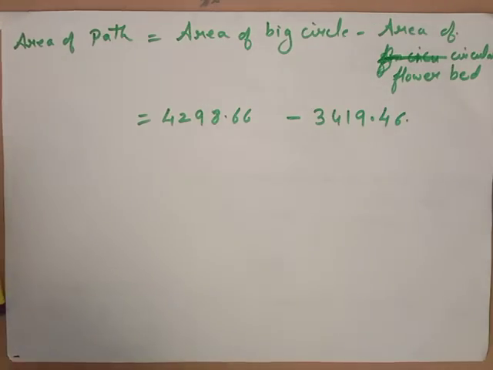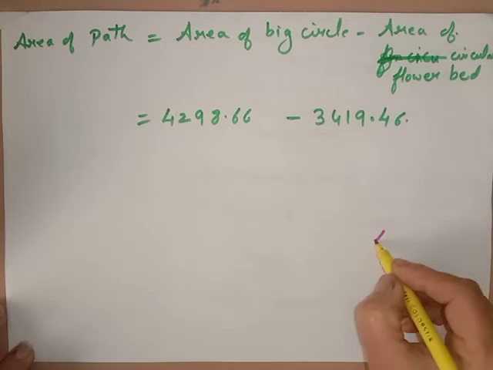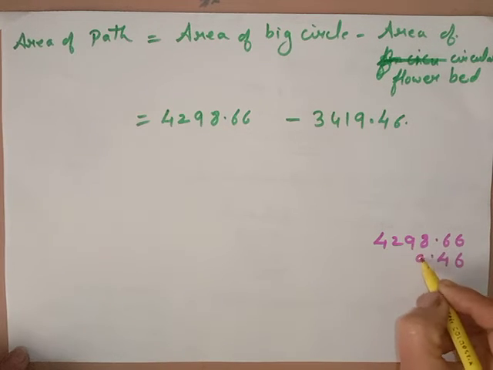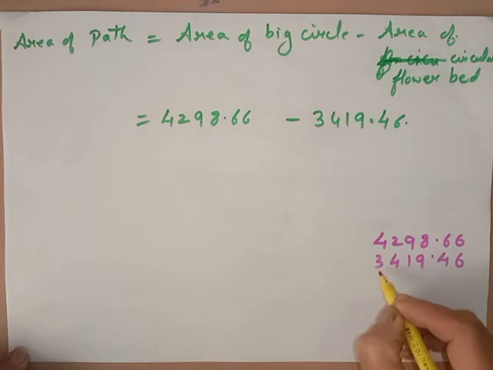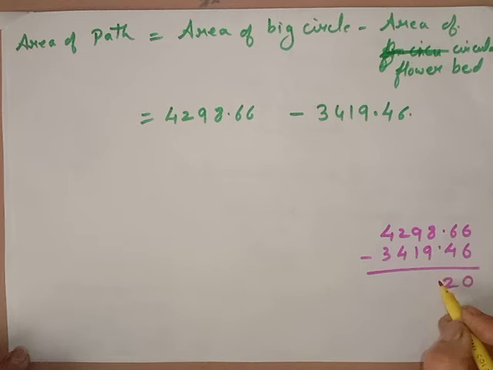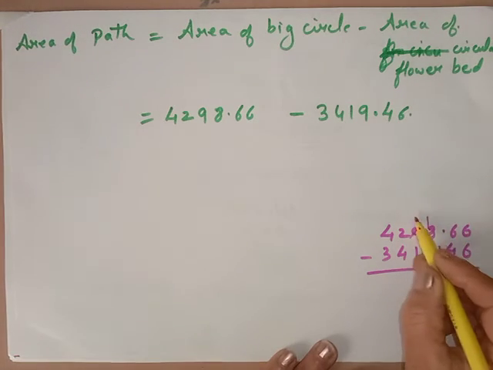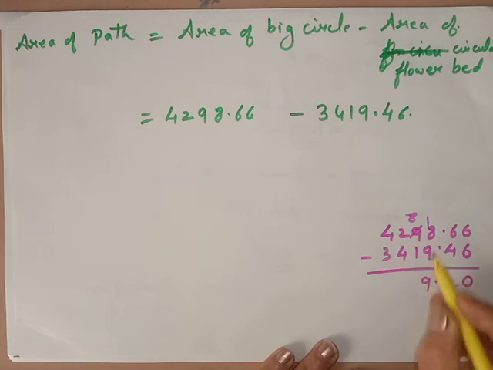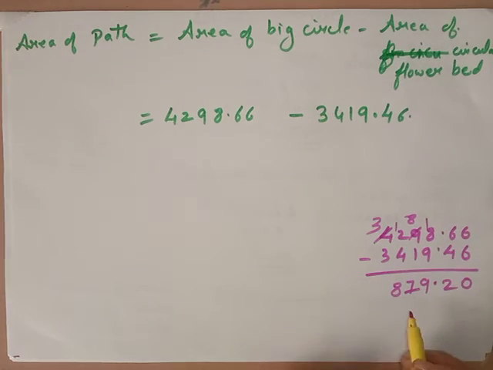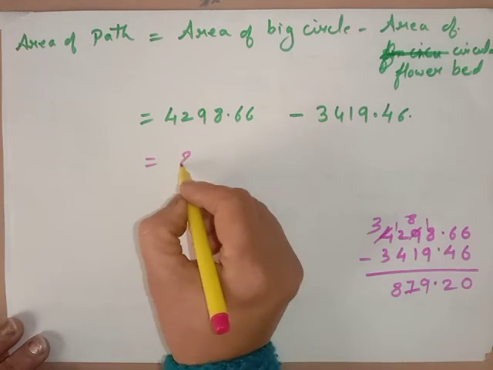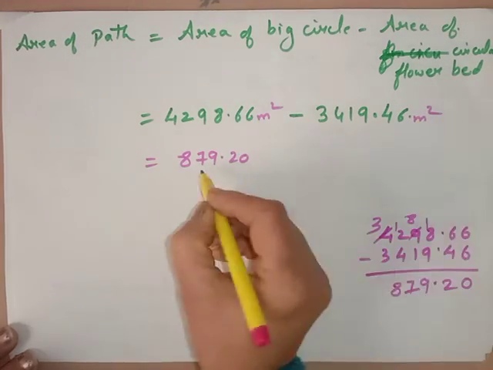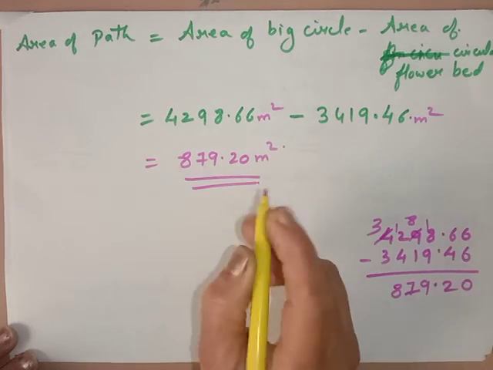Now do the subtraction. I am doing the subtractions here, that is 4298.66 minus 3419.46. 6 minus 6 is 0, 6 minus 4 is 2, decimal, 8 minus 9 not possible, 18 minus 9 is 9, 8 minus 1 is 7, 12 minus 4 is 8, 3 minus 3 is 0, and your final answer is 879.2. It is in meter square. So this area will come in meter square. This is your final answer.